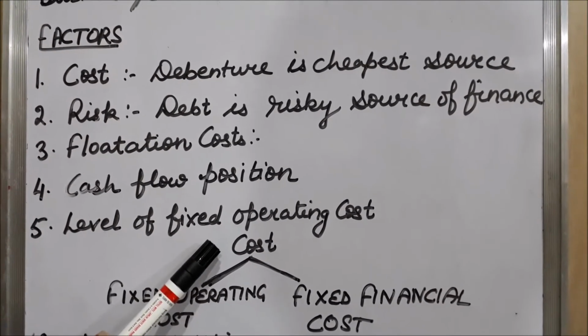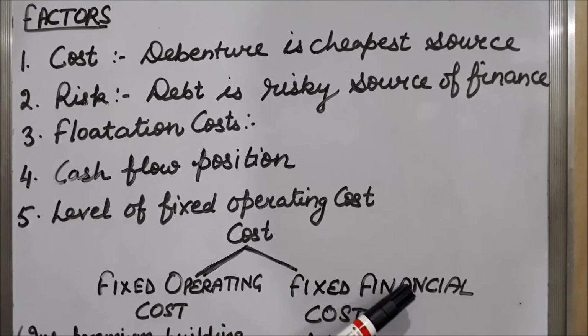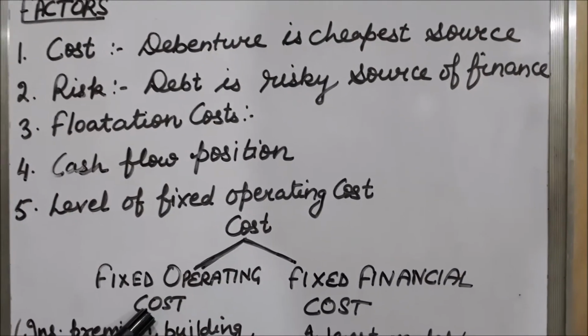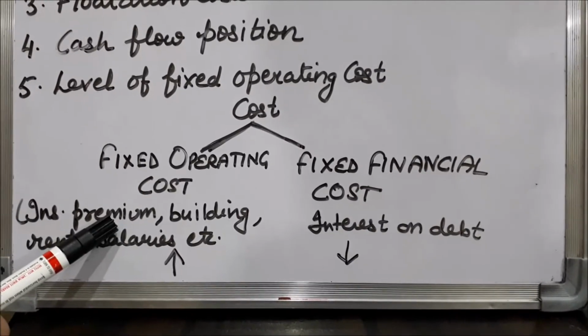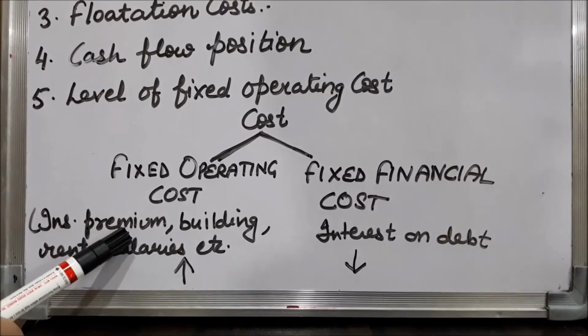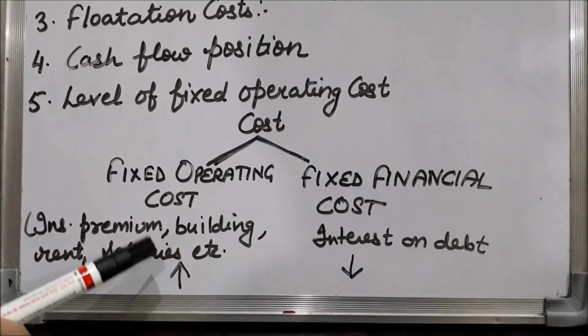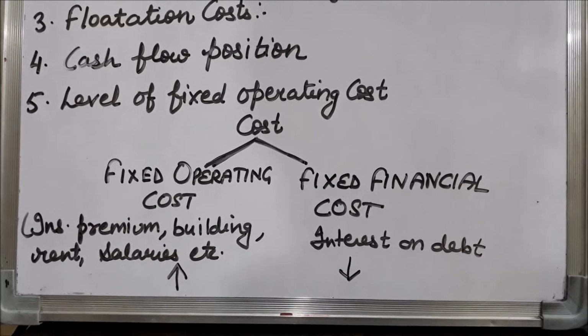Fixed cost can be of two types, fixed operating cost and fixed financial cost. Fixed operating cost includes insurance premium, that is, if the company has taken an insurance policy it is mandatory to pay the premium. Building rent and salaries of the permanent staff are fixed operating costs which companies have to bear.